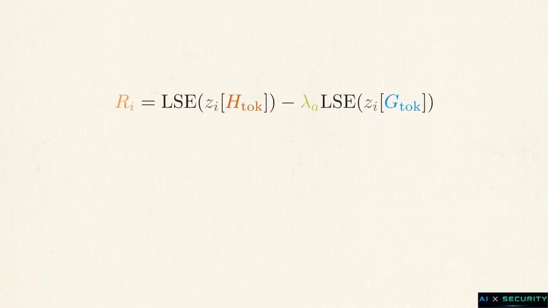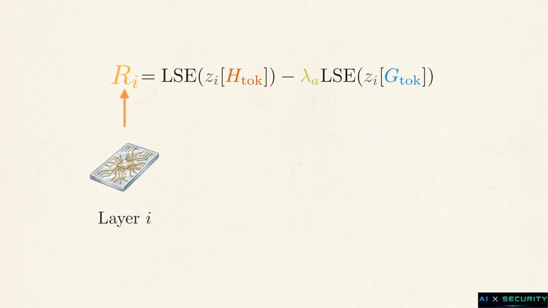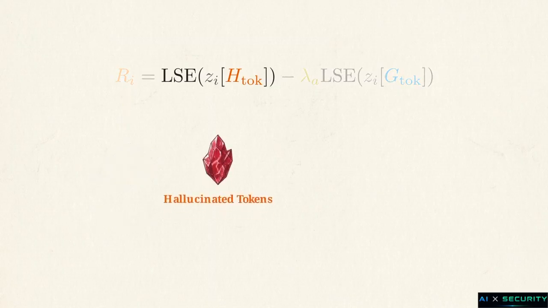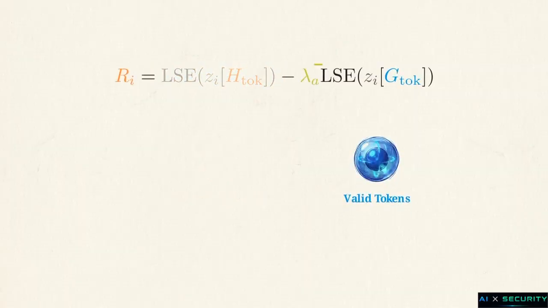It measures how strongly any given layer promotes hallucinated outputs. The first half extracts the next token logit vectors specifically for the hallucinated package candidates. The second half acts as a valid package anchor term, offsetting the model's preference for fakes.